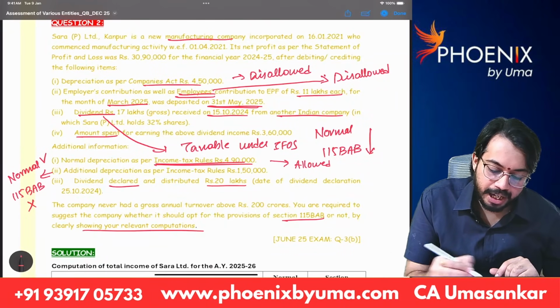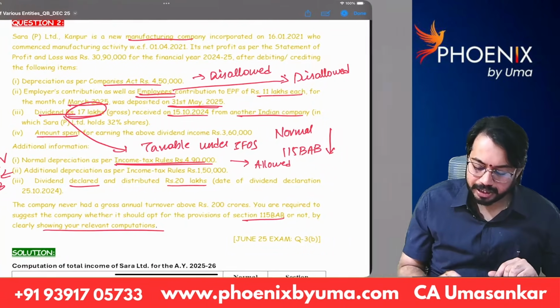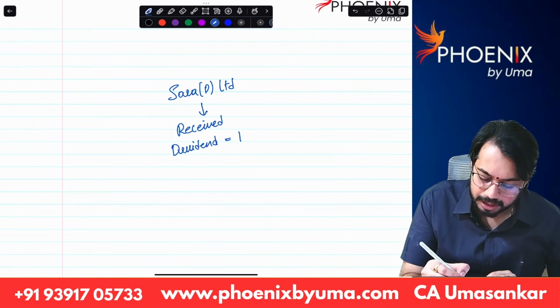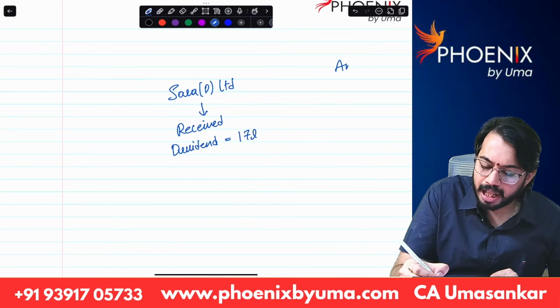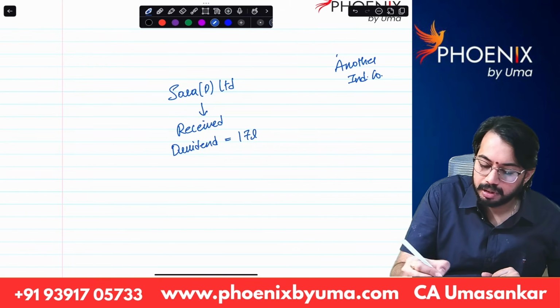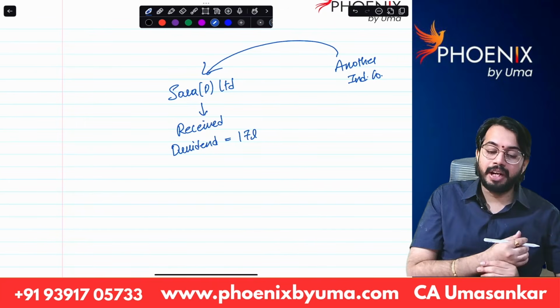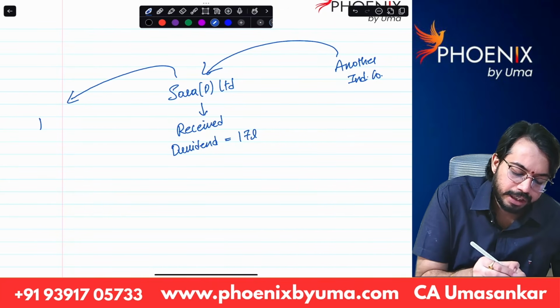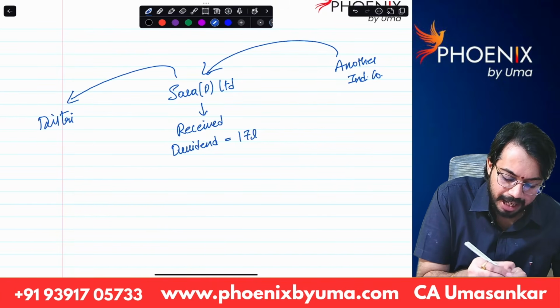From another Indian company, 17 lakh rupees, correct? Tara Private Limited received dividend, and Tara Private Limited distributed dividend of 20 lakhs.